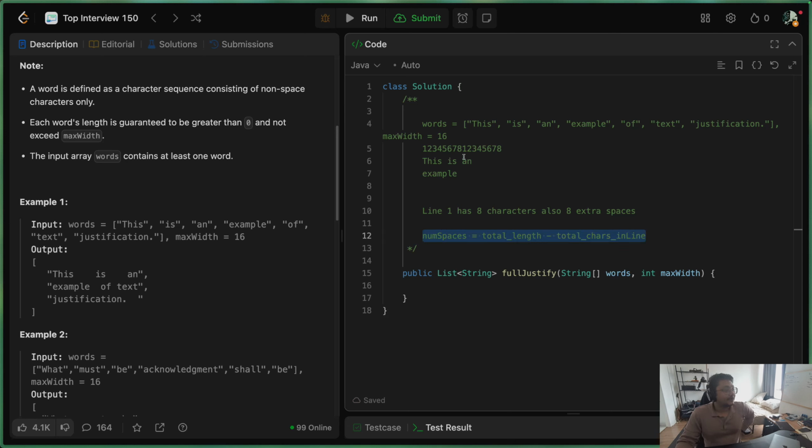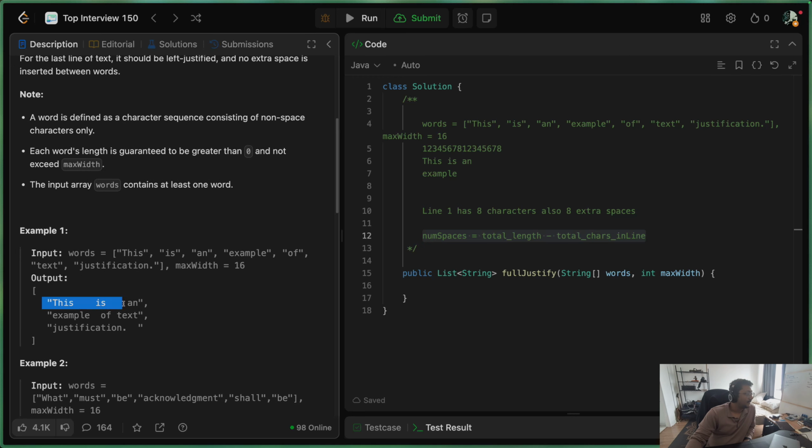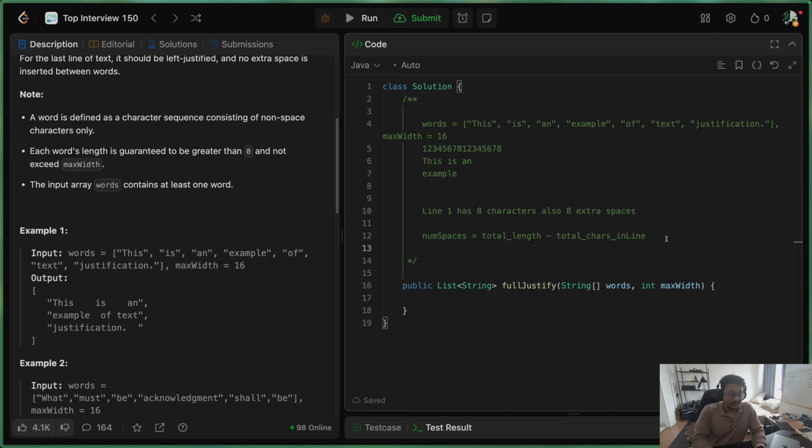Now, where exactly do we need to distribute the spaces? So as part of this question, it is being said that we have to distribute the spaces between the words if it is not the last line or if it is not the only word in the string. So in this case, we have to distribute 8 spaces between this section and this section. So as you can see, we have 2 different sections between 3 words. So we can also say available sections would be number of words on line minus 1. So we have to fit 8 spaces in these 2 sections.